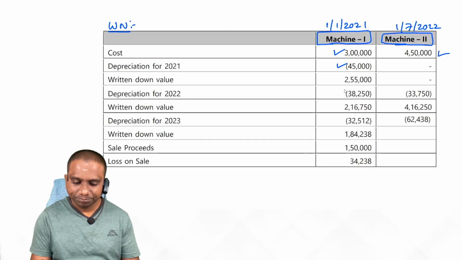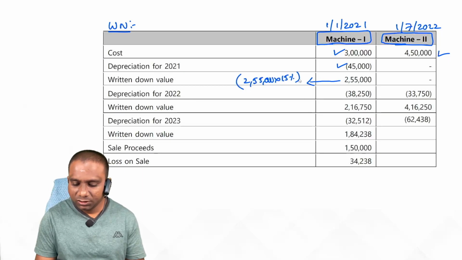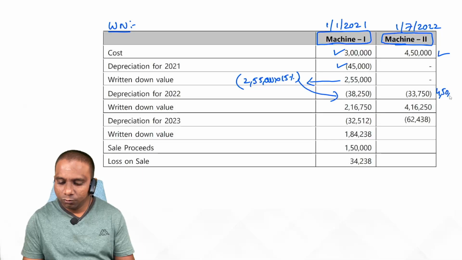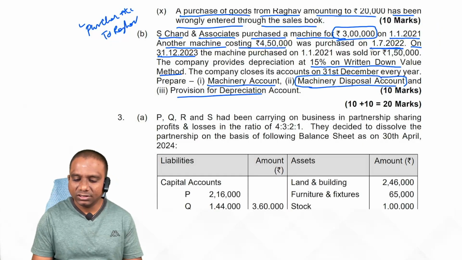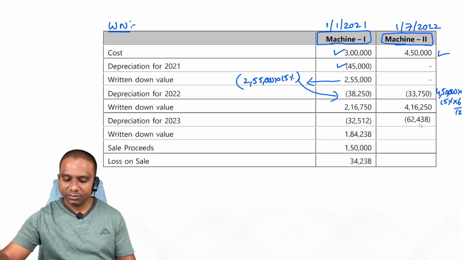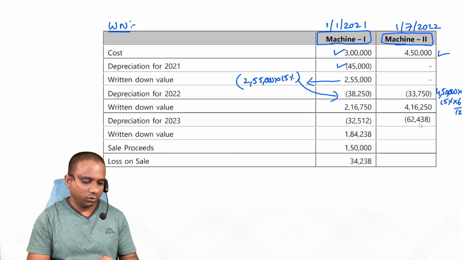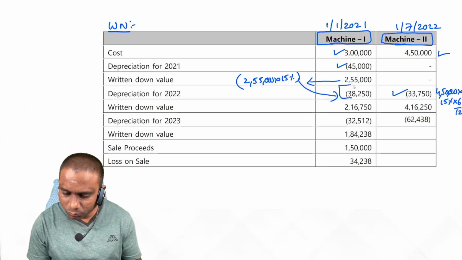Get the first one. On this 2,55,000 at 15%, right away we get 38,250. On this 4,50,000 at 15%, this is purchased on which date? 1/7. So here we calculate depreciation for half a year. How much do you get? So 4.5 lakh into 15%, you get 33,750. So what is the total depreciation for 2022?